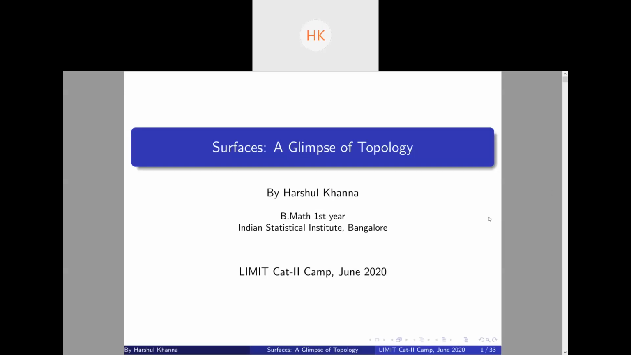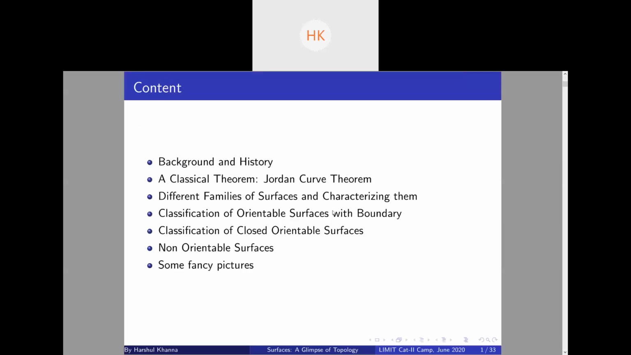My name is Harshal, and I'm a first year student at ISI Bangalore. So let's start with the talk. The main content of this talk will be, first we will be discussing the background and history of the subject topology, how it developed, its connection to other subjects, its roots. Then we will start with a very famous example, a very classical theorem called the Jordan curve theorem, which is deceptively simple, but it's hard to prove once you set out to do it.